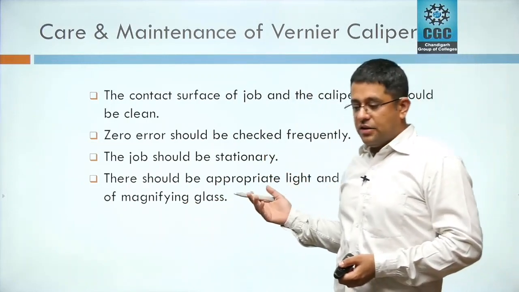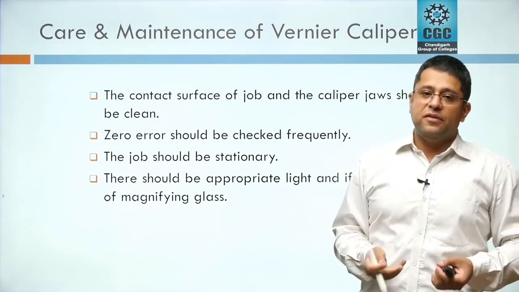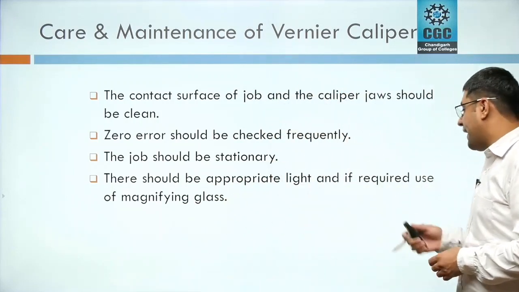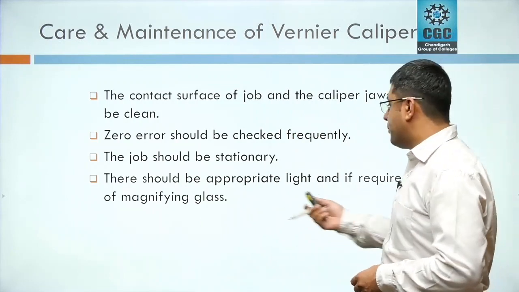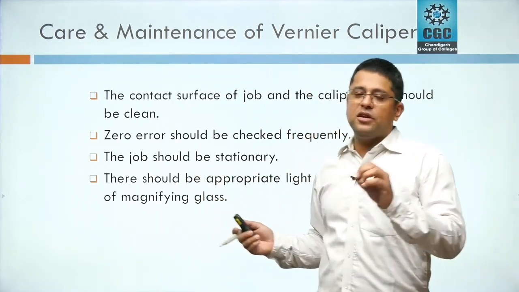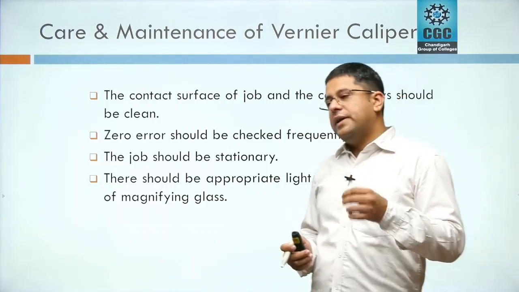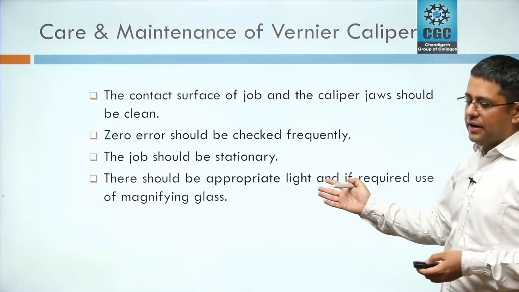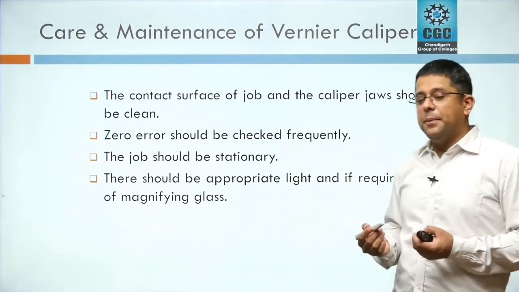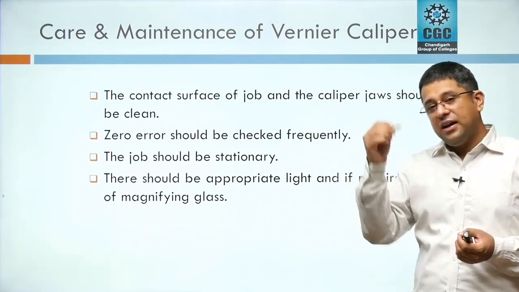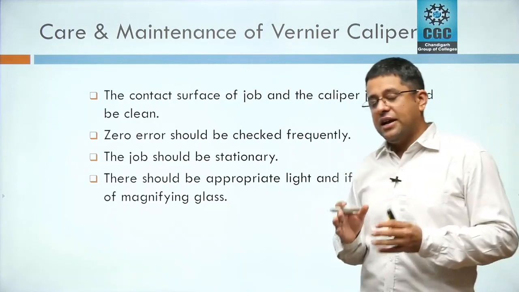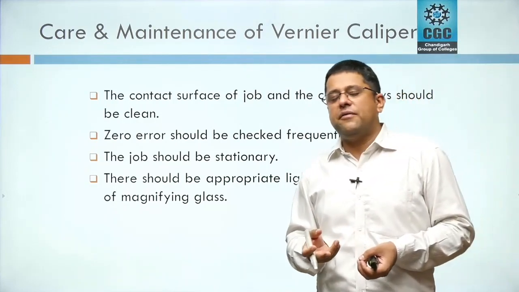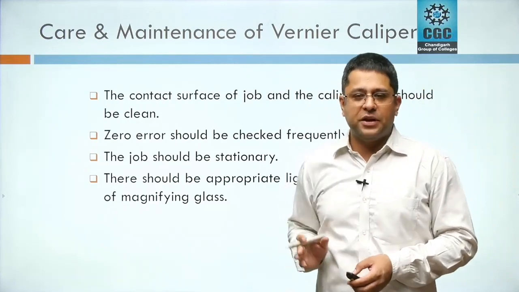The job should be stationary, obviously. If the job is moving, we will not be able to take the reading properly. The last point is there should be appropriate light and, if required, use of a magnifying glass. This is applicable for the normal vernier caliper. In case of a dial caliper or digital caliper, there is no need of more light. But if you are using a normal caliper, in that case, you need to find the coinciding lines. In that case, sufficient light has to be there. If you are not able to identify the lines, then use of a magnifying glass is also recommended in some cases.